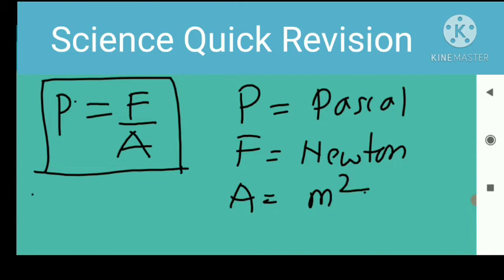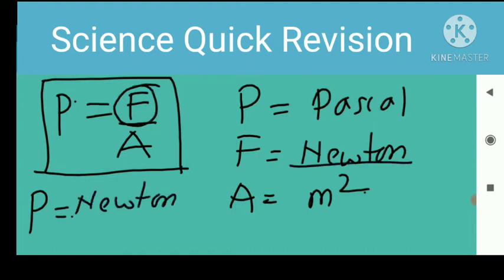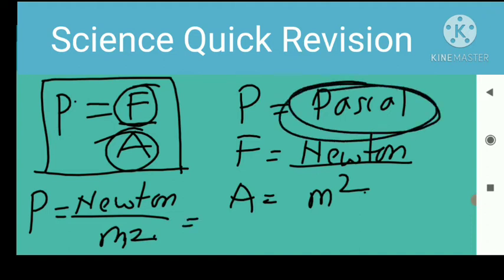So finally we can write pressure is equal to force upon area, so Newton upon meter square is equal to Pascal.